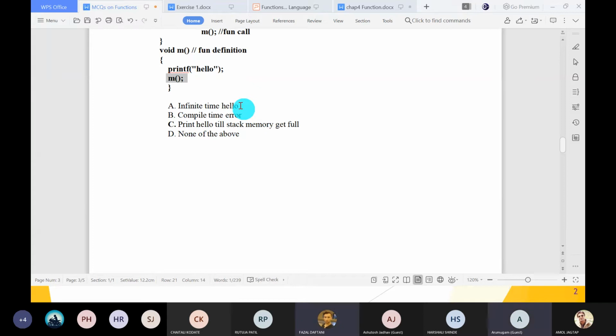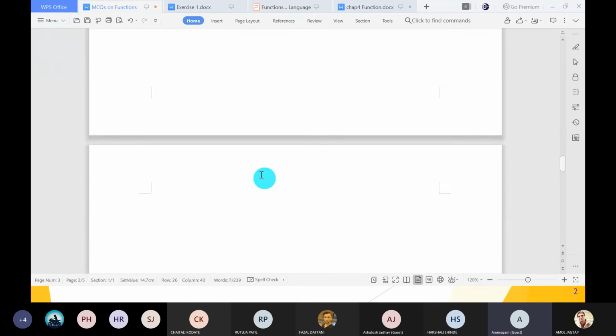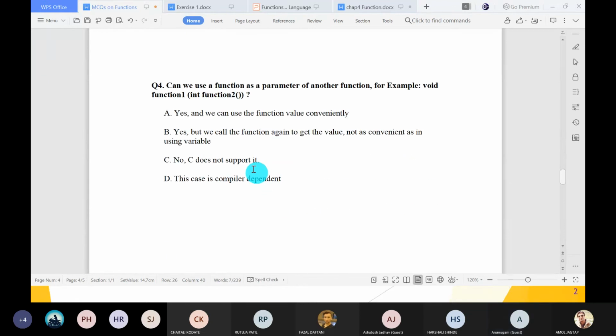Yes, sir, C. Print hello till stack memory gets full. This is the correct output. Till the memory buffer area gets full, print hello is displayed. Understood? So read the options properly, because both are the same, but this is more correct. So don't make this type of mistake.